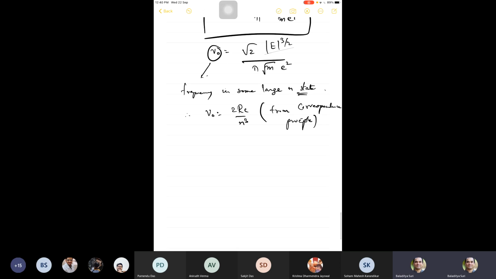So what Bohr did now was he just took this expression, 2rc by n cubed, and the other expression which we just got.